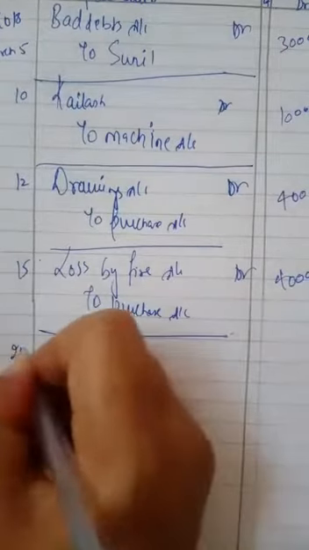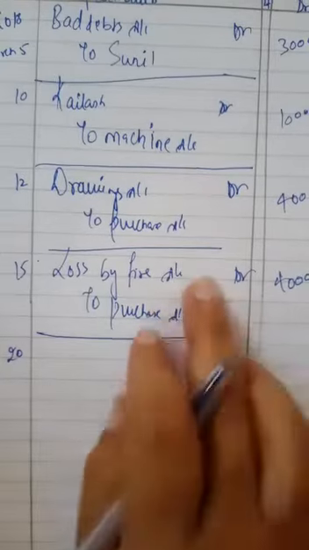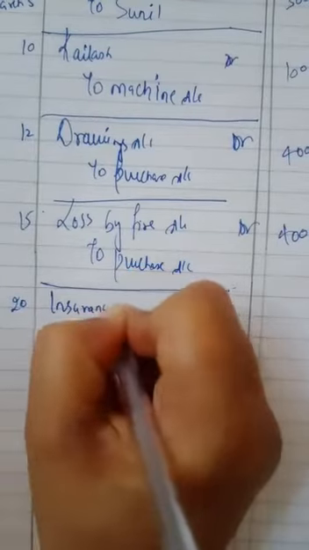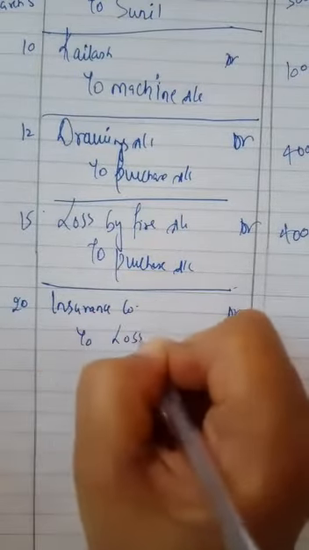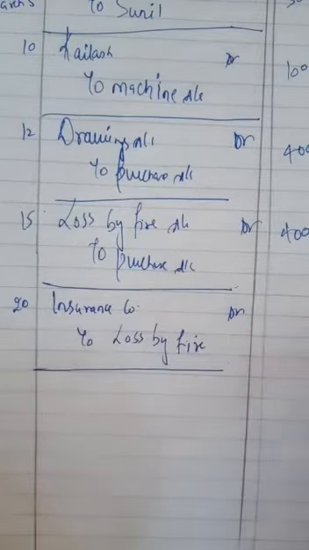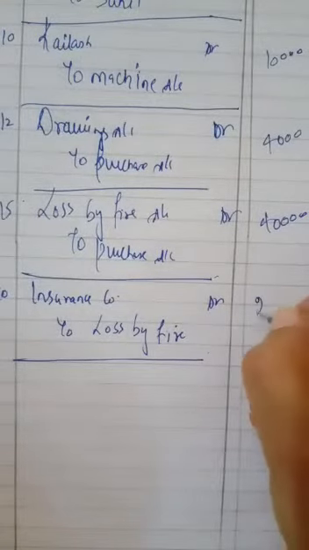Now on 20th March, insurance company admitted a fire insurance claim of 25,000. They have admitted, they have just promised us that they are going to give us the money, not that they have paid. So insurance company became our debtor and we have reduced our loss by fire, rupees 25,000.